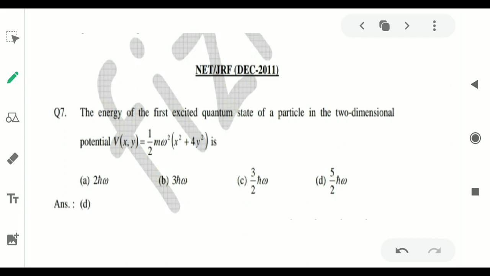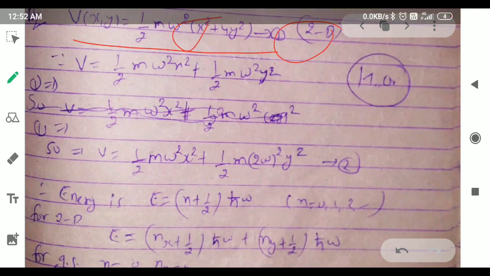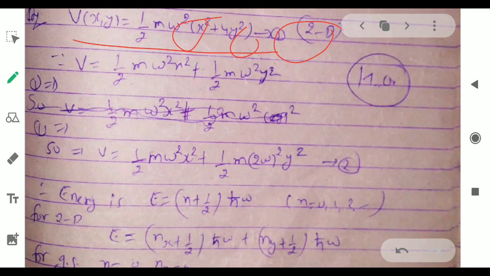Okay, the energy of the first excited quantum state of a particle in 2 dimensions is given by the potential this. Okay, now we have to find the energy. The potential is given, we have to find the energy. So we know this is 2 dimensional. How can we know that? Here x and y are given, so it will be 2 dimensional. Okay, and this is the wave function of the harmonic oscillator.